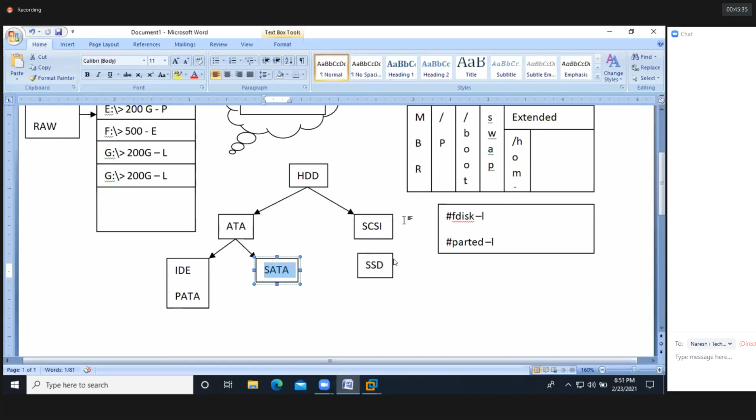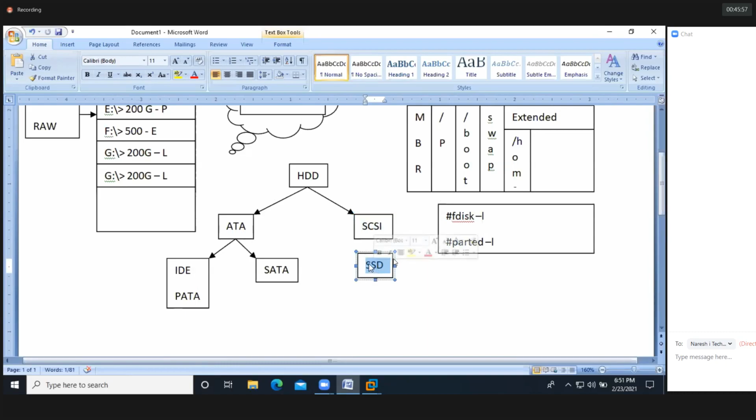Compared to ATA technology, SCSI is a bit expensive because it's faster than ATA. So you can store the data and retrieve the data a little bit more quickly compared to ATA. And SSD also is a very good technology.